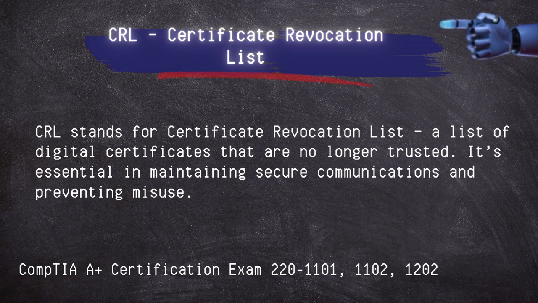CRL, or Certificate Revocation List. It is a list of digital certificates that are no longer trusted. It's essential in maintaining secure communication and preventing misuse.